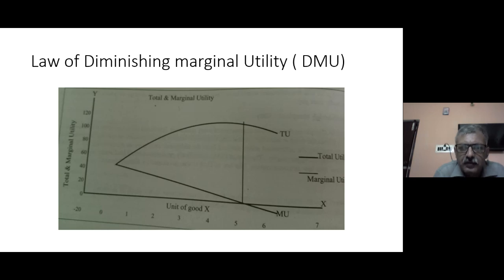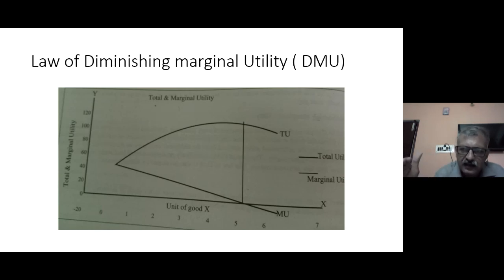Why did this happen? After consuming the first ice cream, you already had a marginal utility of 40. Though after the second unit your marginal utility was only 20, the sum of 20 and 40 becomes 60. So initially, as we keep increasing the quantity of goods, the total utility keeps increasing.